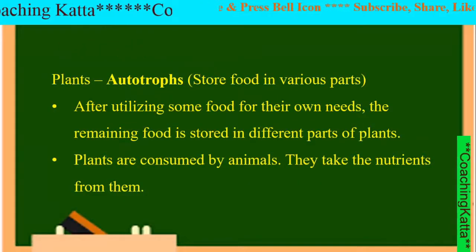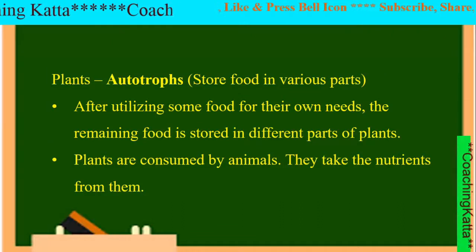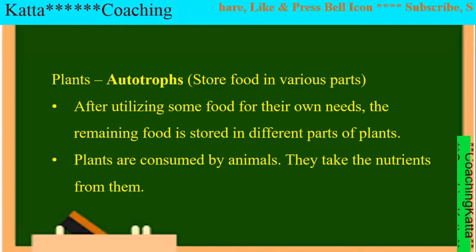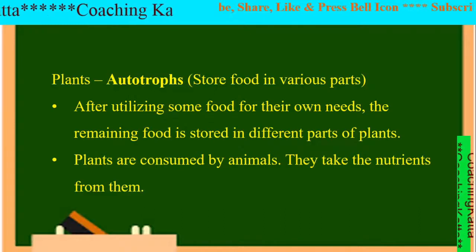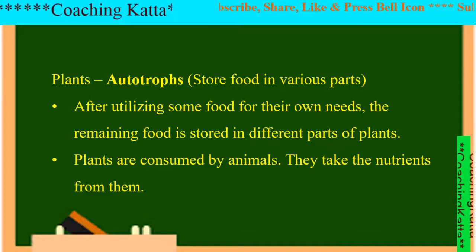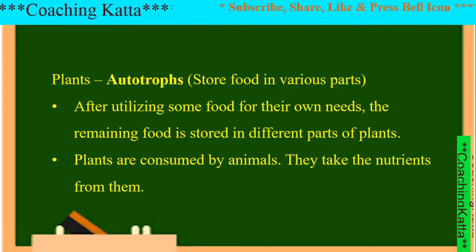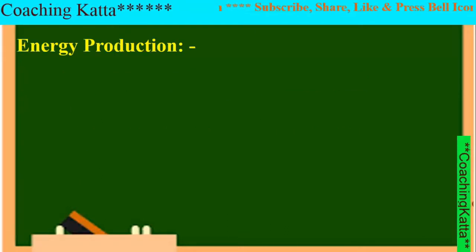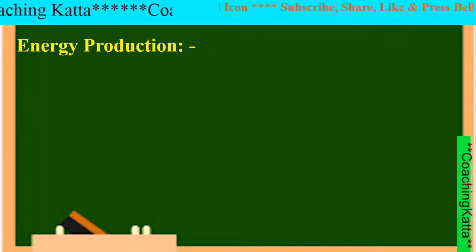Humans and other organisms consume fruits and vegetables. That is, they get energy from plants. But plants are autotrophs. They prepare their own food by the process of photosynthesis. They utilize some food for their own needs, and the remaining food is stored in different parts of plants, that are fruits, stem, flowers, etc. Now let us study the way by which energy is obtained.